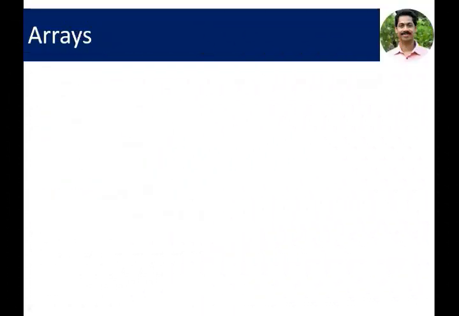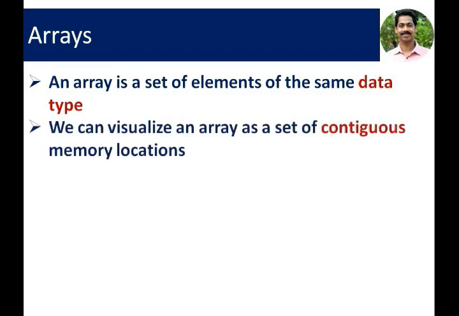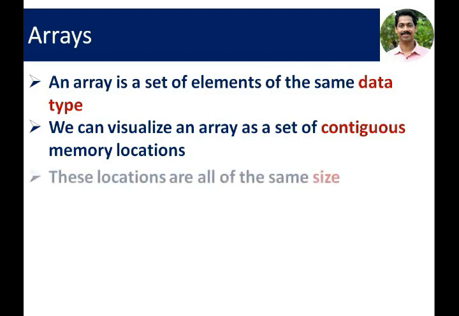The first one is arrays. An array is a set of elements of the same data type. As I mentioned earlier, it is a collection of data of same data type. We can visualize an array as a set of continuous memory locations. These locations, every location, are of the same size.